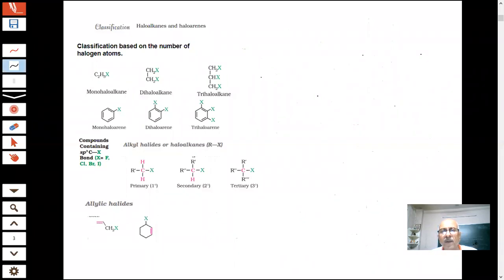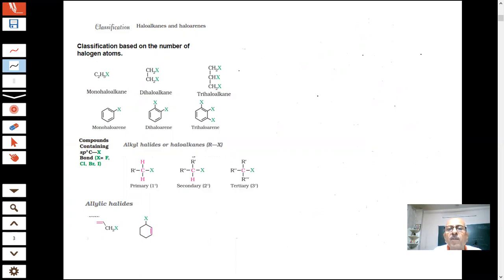Okay. So up to now you got the things. I hope you understood what I said. Classification based on the number of halogen atoms. That is the first classification.